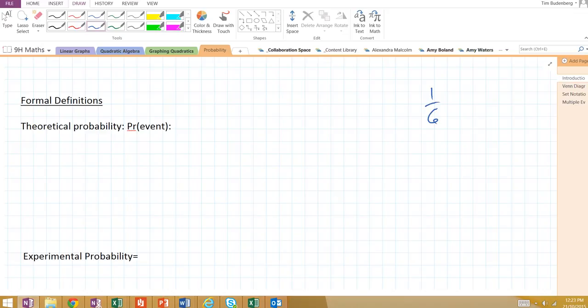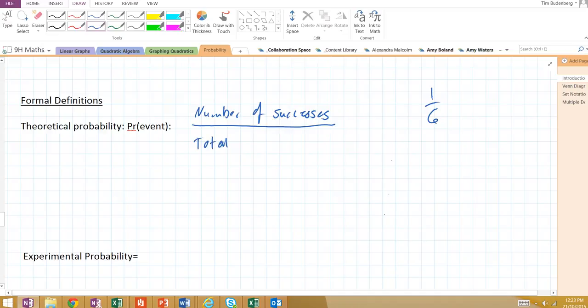So the probability of an event is the number of successes, and that is outcomes we're looking for, over the total number of equally likely outcomes.